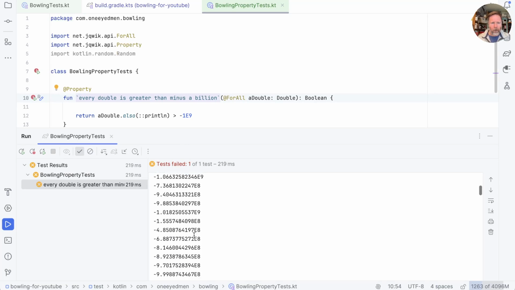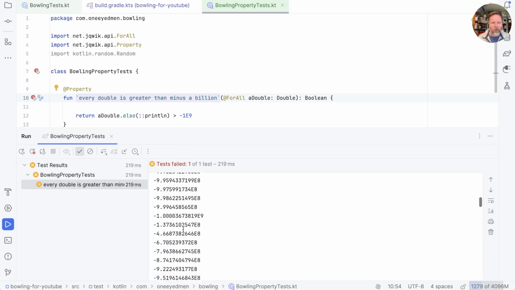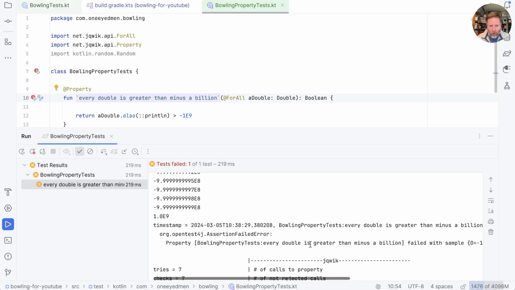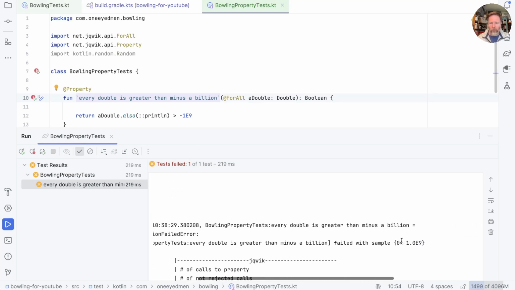So it started throwing these numbers at it. And you can see as we get down here, it's iterating in on minus 1 by 10 to the 9, until in the end, it's thrown a lot of other examples at us in order to come up with the answer that, actually, it failed with the sample of 1 by 10 to the 9. That was the simplest thing it could fail with.